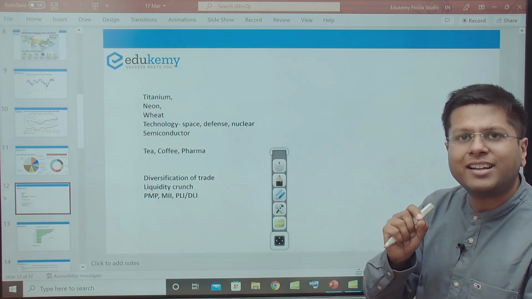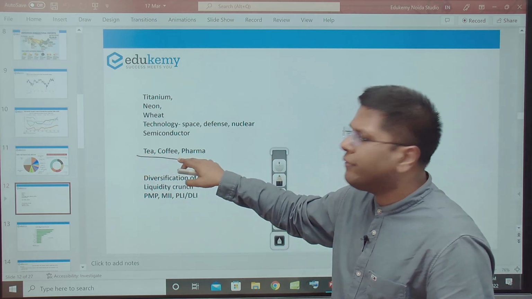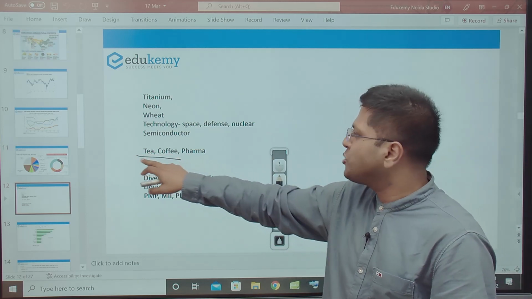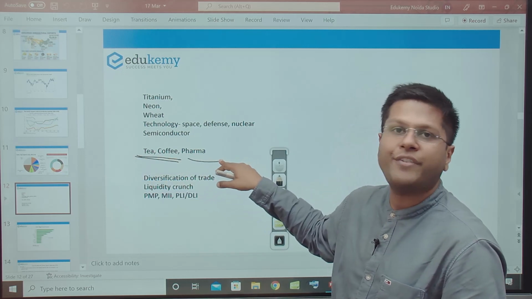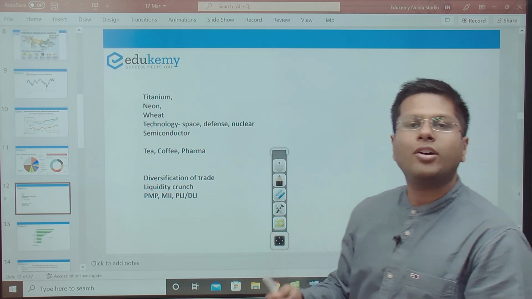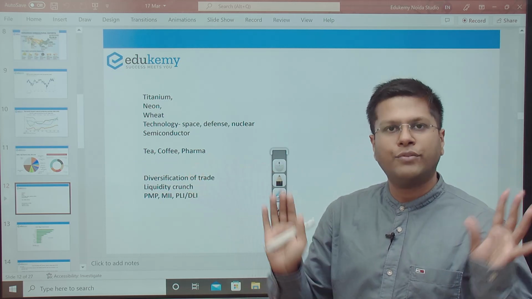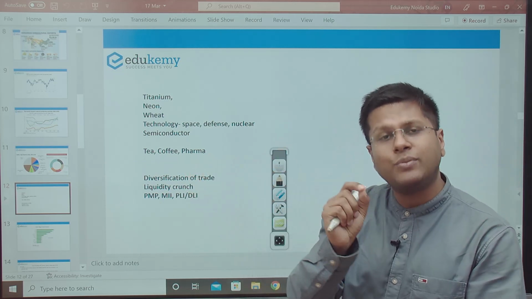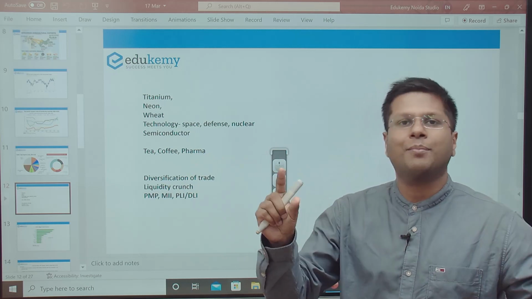There will be liquidity crunch. There will be crunch for selling tea, coffee, because Russia and Ukraine, we would export tea, coffee there. Pharmaceuticals will be affected. So we will have to look for partners in the middle and long run and try to ensure that we diversify. Thankfully, we are not getting much impacted, but the impact will still be felt because of the global supply chain in the economy, right?